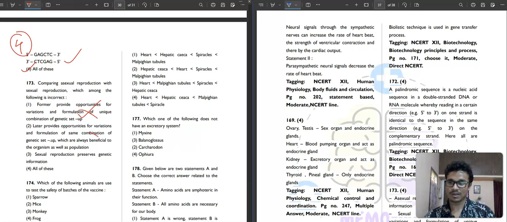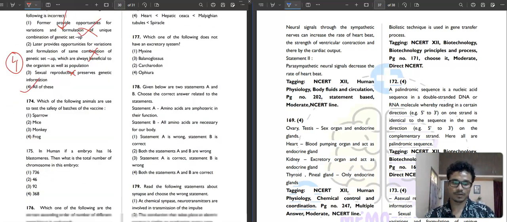This is also incorrect, because the former means asexual reproduction. Asexual reproduction doesn't create that much opportunity for unique combinations of genetic setup, but sexual reproduction provides the opportunities for variation and formulation of different sorts of genetic setup. So these are vice versa, and both are incorrect. Then, sexual reproduction preserves genetic information? No, asexual reproduction preserves genetic information. So the fourth option, all of them are incorrect.